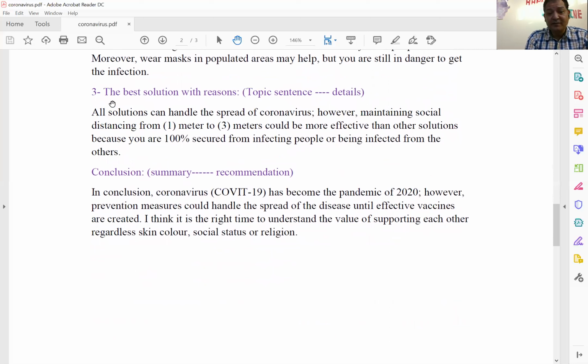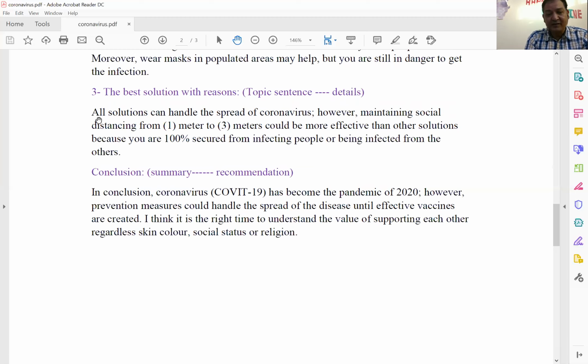Let's go to the third paragraph in the body. It will discuss the best solution with reasons. As I told you before, all the above mentioned solutions can work out, but which one is the most effective? You have to implement all the possible solutions to solve your problem. However, there is one solution which is the most effective and the best solution for your problem. The best solution with reasons. In the same way, you are going to start with topic sentence, then details.